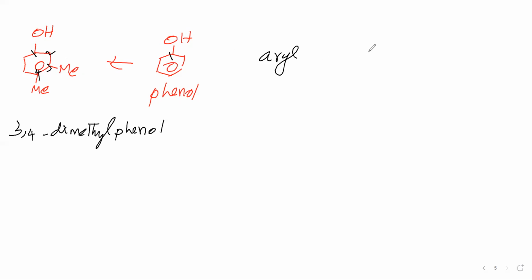Next we will take a benzene ring with OMe and Et. Now will you say this name as a derivative of something? Which derivative will you say?